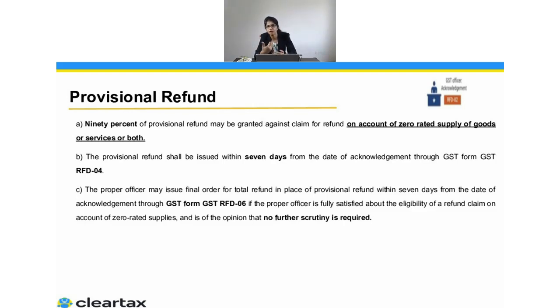But obviously this person will also do further scrutiny. He will say whether you are actually eligible for the refund or not, whether for the exports you have done, you have shipping bill details and all or not, whether for the services, the payment advice was properly given or not. If he's satisfied that he doesn't require further scrutiny because the documents you have shared are right, and he feels everything was good, in that particular case, this person can also issue the final order, which is through GST form RFD 06.